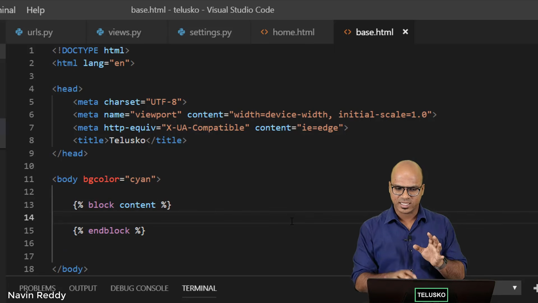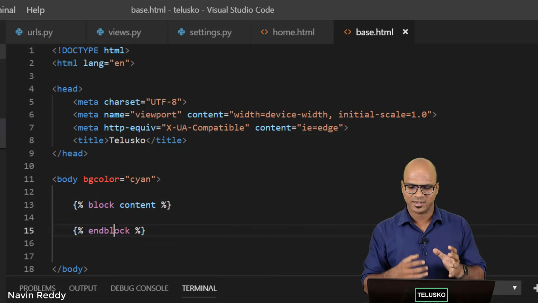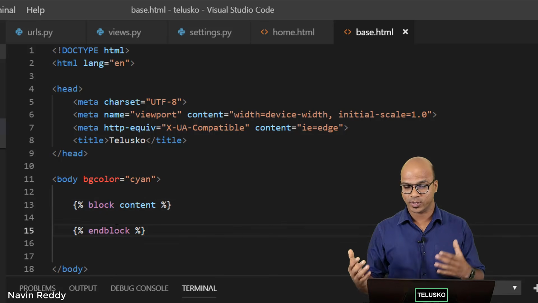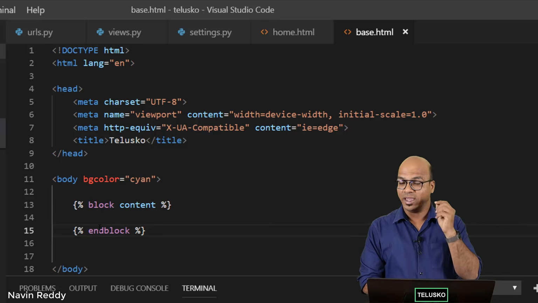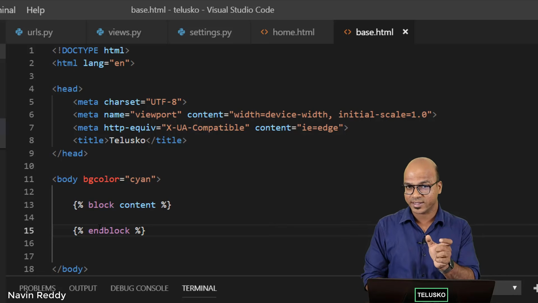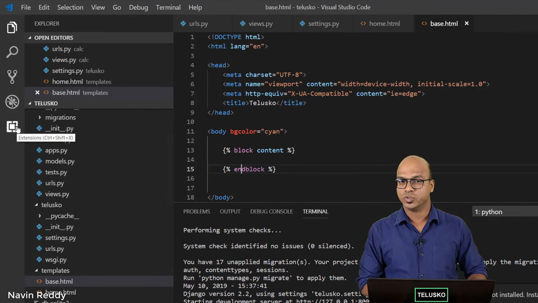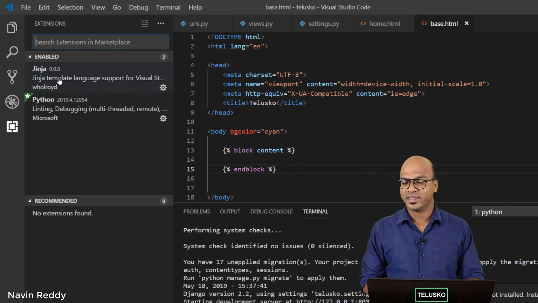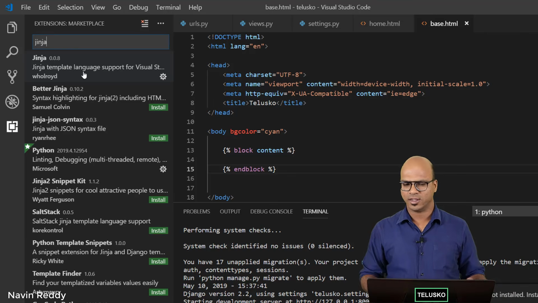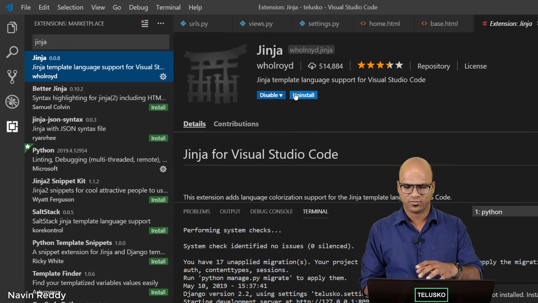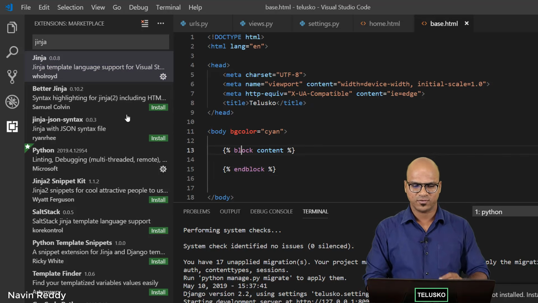Now you can see when I type this code, I'm able to actually see the color. You can see there's a different color here. That means my Visual Studio Code is actually understanding the code which I'm writing, the block and endblock. If in your IDE it is coming in white color, you might have to add an extension. Go to extensions and add the Jinja extension. Just type Jinja here and say install, and that will be done. Just install that and reload if it asks for it.